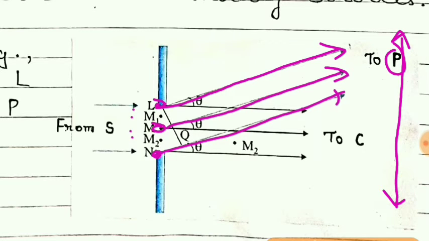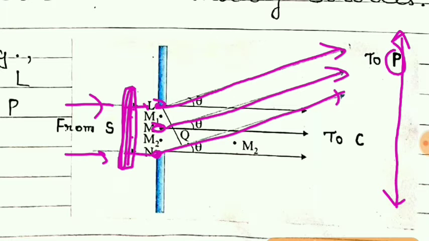Hence, different parts of the slit are treated as secondary sources, because we can imagine the wavefront due to this parallel beam as a plane wavefront. You can see this is a plane wavefront. When it passes through the slit, each part of the wavefront behaves as a secondary source.